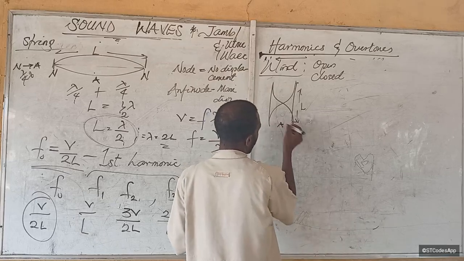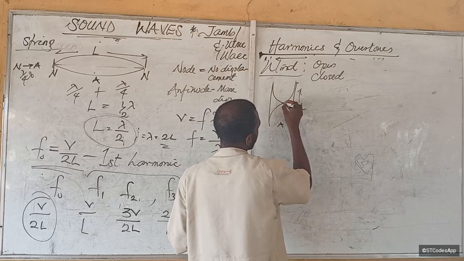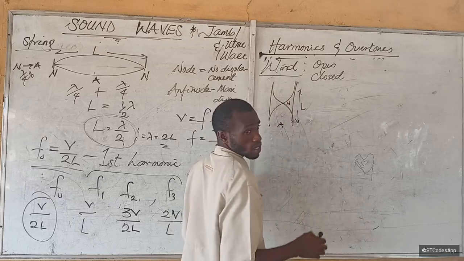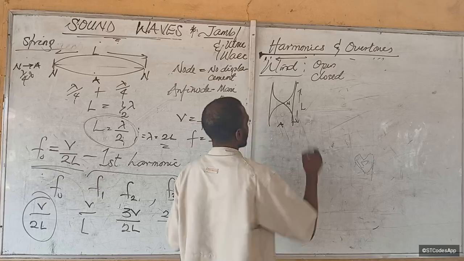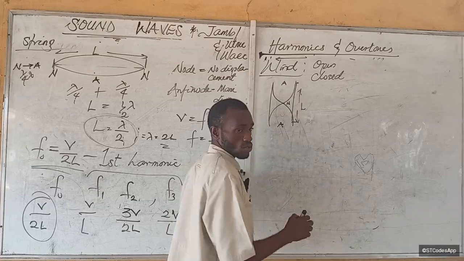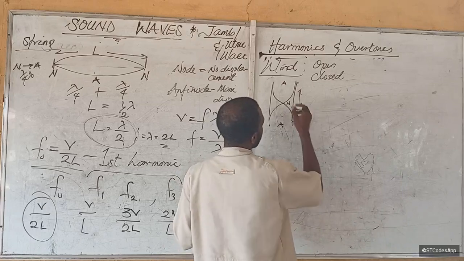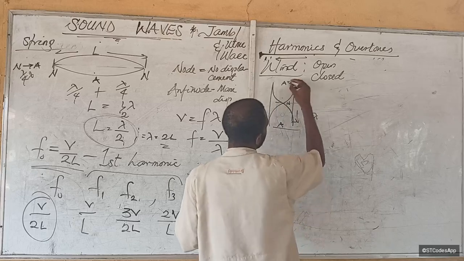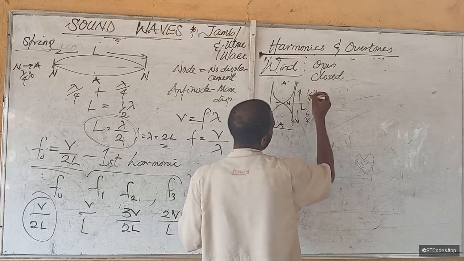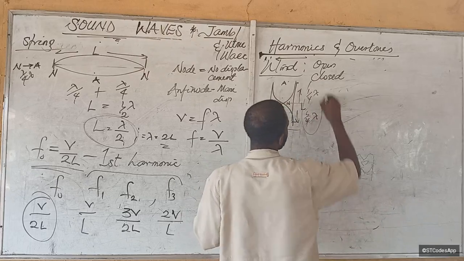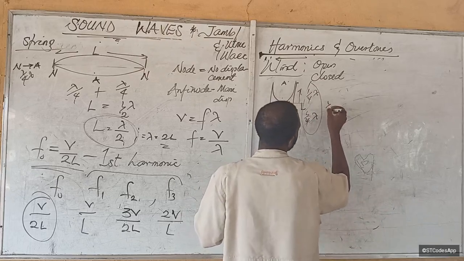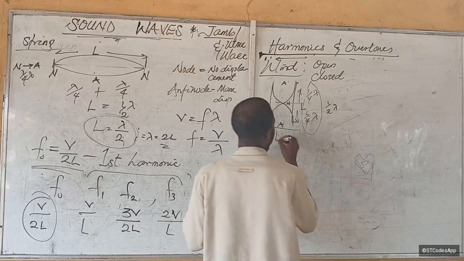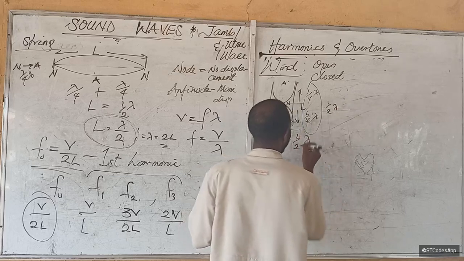Highest displacement, antinode; lowest displacement, node. This one is antinode 2. From here to here is 1 over 4 lambda, and from here to here is another 1 over 4 lambda. Altogether that gives us 1 over 2 lambda.